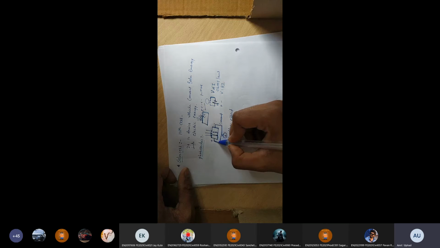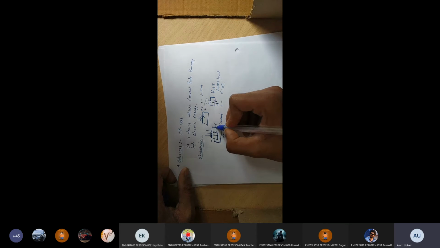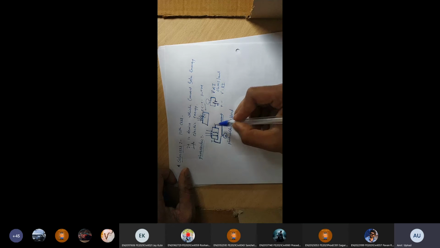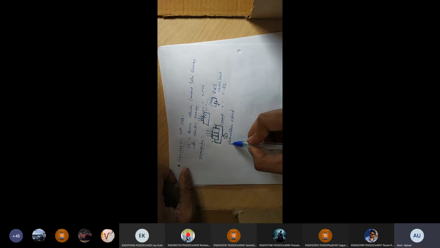This positive charge will act as a positive terminal, and negative charge will be treated as a negative terminal. And this positive charge attracts the electron if you connect a circuit to the diode. Okay, and electron will flow from negative terminal to positive terminal, and this flow of electron is known as current. So there is an effect of current because of light. That's why this effect is known as photovoltaic effect.